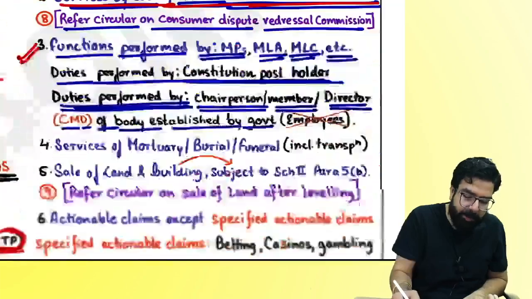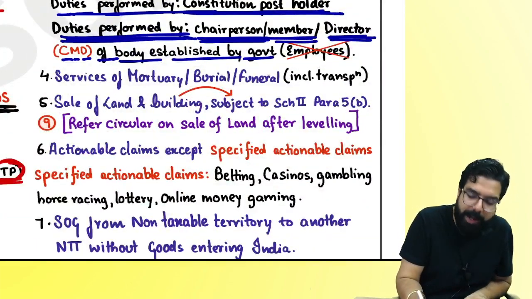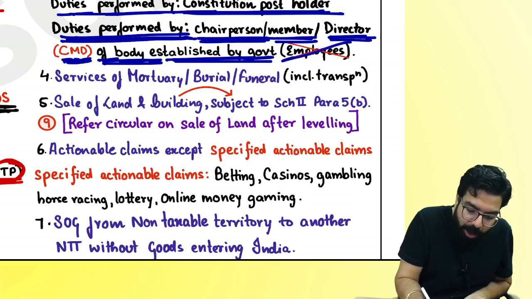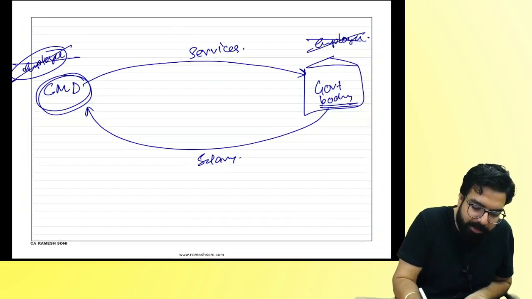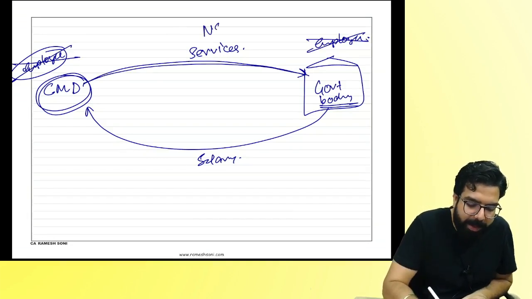But then they went ahead and told, if there is a duty which is done by chairperson, member or director, CMD of a body which is established by the government, and he is not even an employee there, it means if employer-employee relationship is not there, but still when they are giving the service, it will be neither supply of goods nor supply of service.